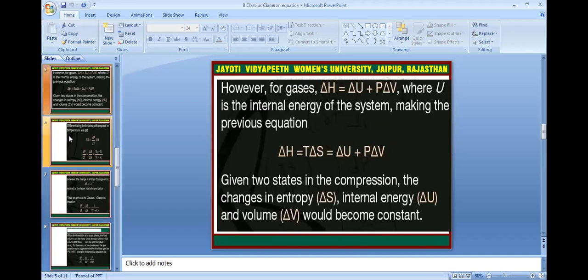However, for gases delta H is equal to delta U plus P delta V, where U is the internal energy of the system, making the previous equation delta H = T delta S = delta U plus P delta V. Given two states, the changes in entropy delta S, internal energy delta U and volume delta V become constant.